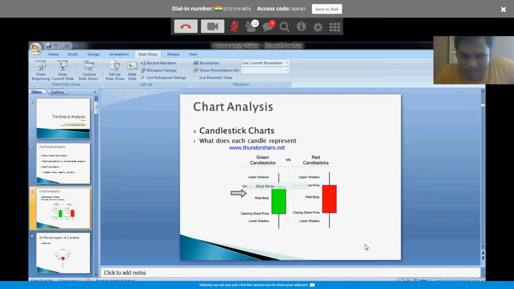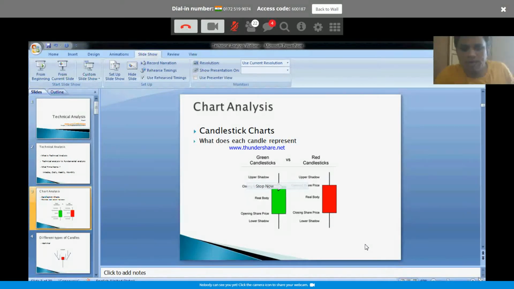Let's just quickly go through what each candle represents and what these lines are, the upper line and the line down there. Pretty much clear here. Each candle, the green candle opened here. That means, let's say, for example, the Bank Nifty opened at 25,000. This is the opening price. After it has opened at this price, what happened during the day?